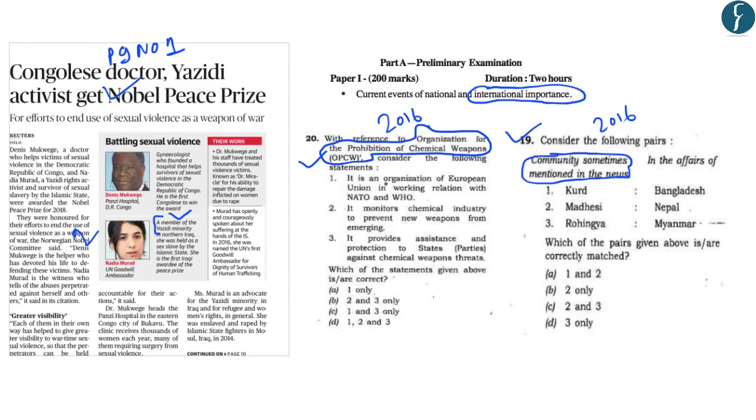Now, regarding the question that was asked in the year 2016, the question reads, with reference to the Organization for the Prohibition of Chemical Weapons, consider the following statements. The first statement reads, it is an organization of the European Union in working relation with NATO and WHO. This is a wrong statement because OPCW is not an organization of the European Union. You should know that it is the implementing body of the Chemical Weapons Convention that came into force in 1997. The second statement reads, it monitors the chemical industry to prevent new weapons from emerging. This statement is correct. The third statement reads, it provides assistance and protection to states parties against chemical weapon threats. This statement is also correct.